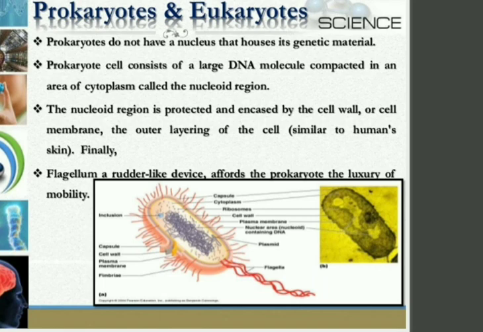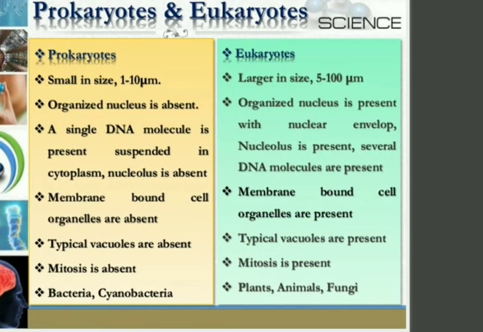You see, prokaryotes do not have a nucleus that houses their genetic material. The nucleus is almost submerged in the other cell organelles. Prokaryotic cells consist of a large DNA molecule, that is called the nucleoid region. You can see here a flagellum, an example given to show you. The main thing is the difference between prokaryotic and eukaryotic.